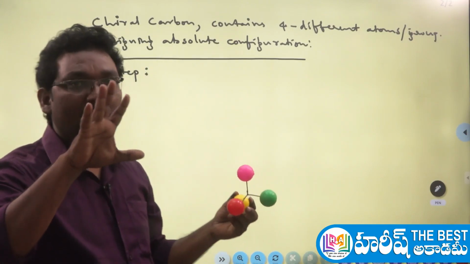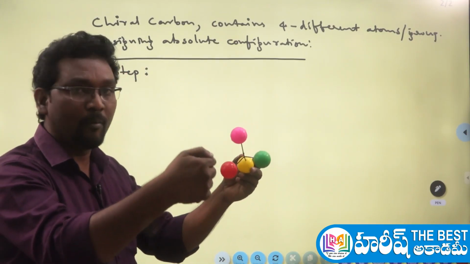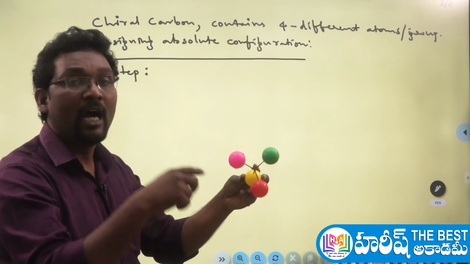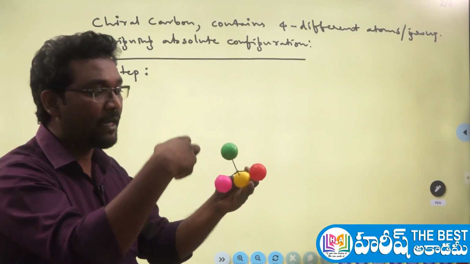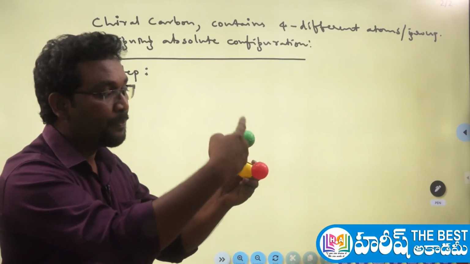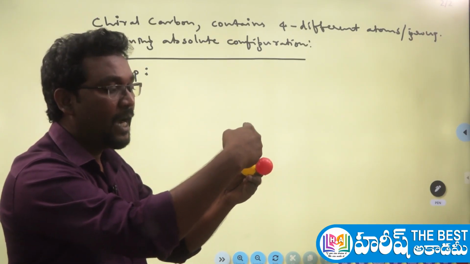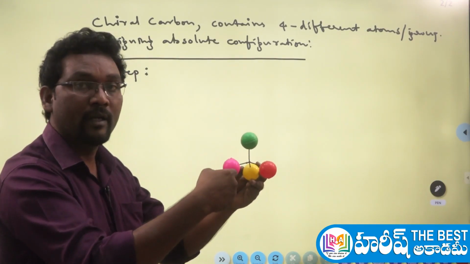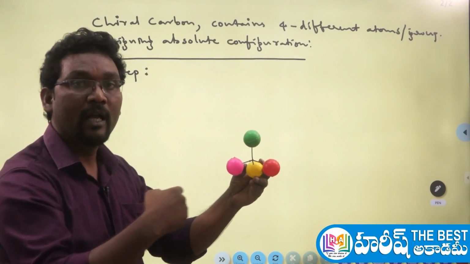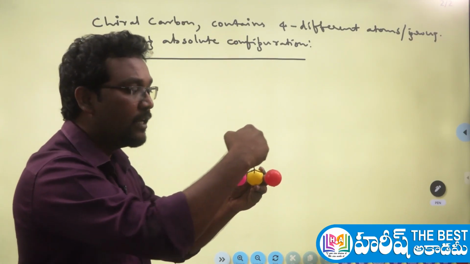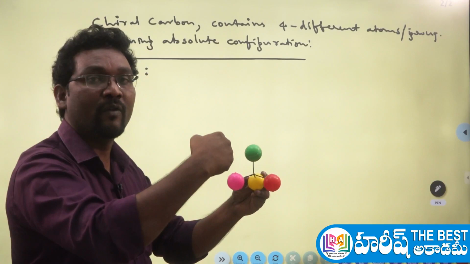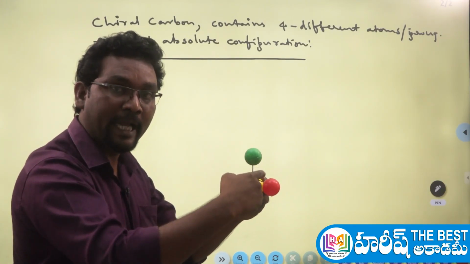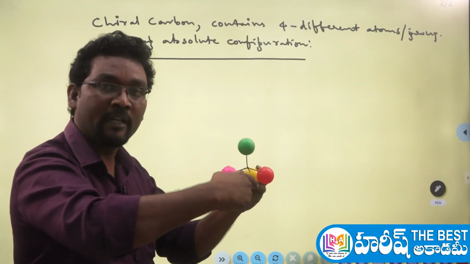What we have to do is, after giving the priorities, just view the molecule from the opposite direction of the fourth priority group. Now check how the priority groups are arranged here. This is the first priority group, and you have to observe first to second, and second to third. How is our eye direction rotating? Yes, our eye direction is rotating in the clockwise manner, from first to second, second to third.